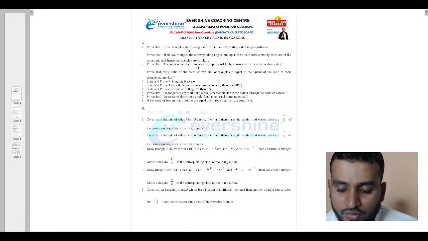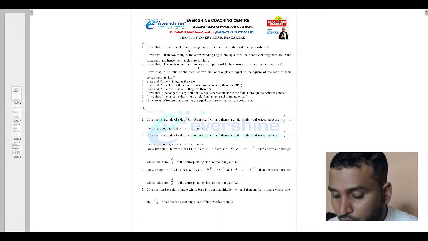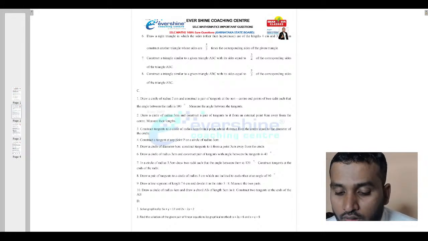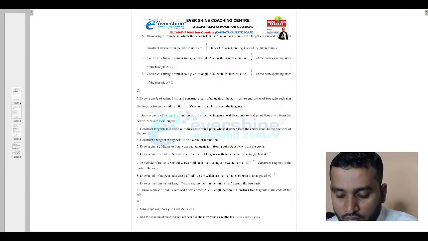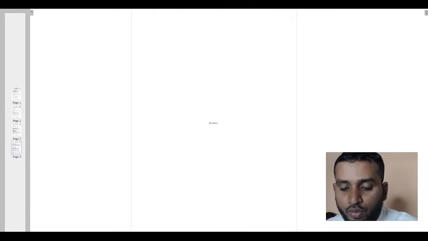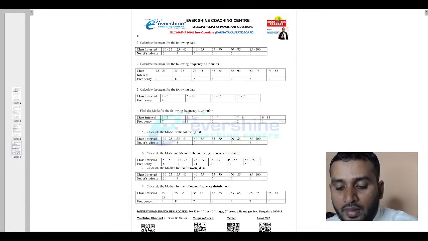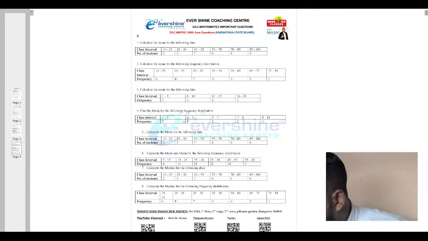See, all the set of theorems are given and all the set of constructions I have given. I have written question number 1 to question number 8, these are the constructions. And next, the 2 mark constructions, a total of 10 questions I have given here. Then the graphical method. Then less than type and more than type few questions, and a few questions based on mean, mode and median are shared here. So this definitely carries 22 marks.